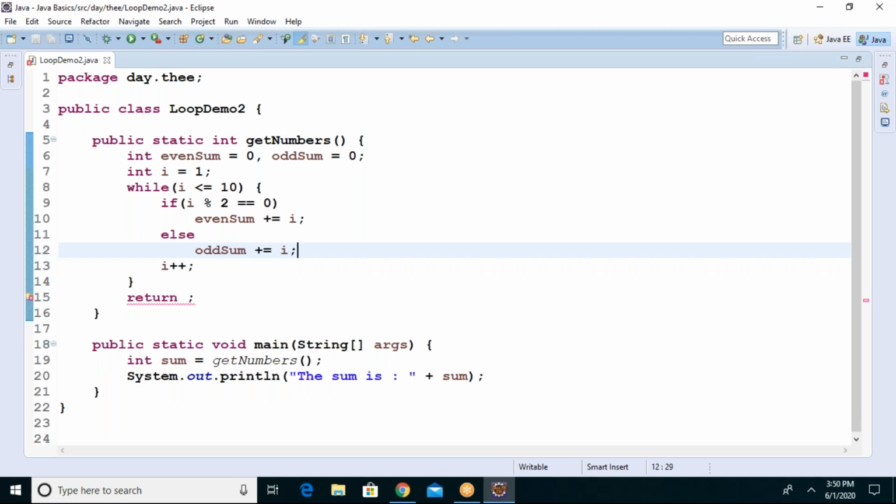Anything else? Now you got two values. How do you return them? There is not only one value like before. We have two sum values.